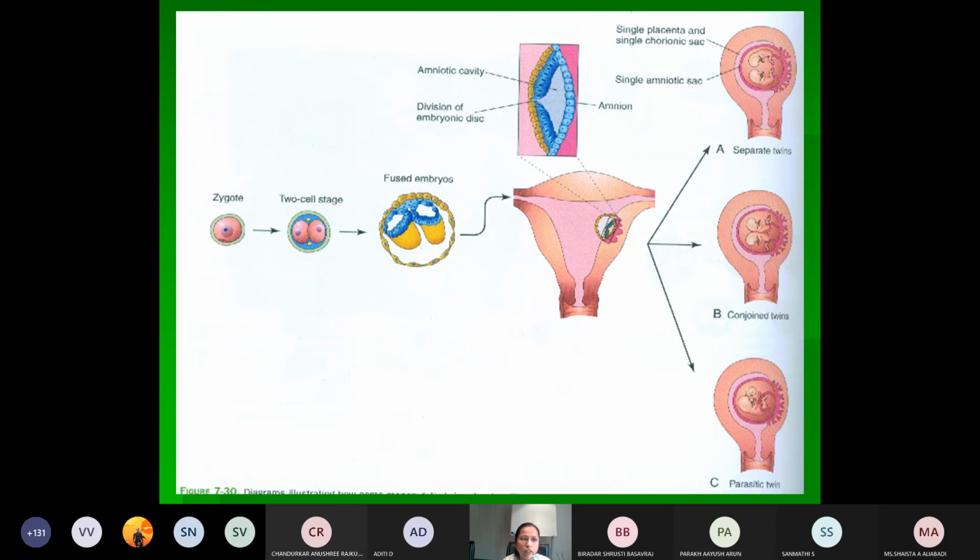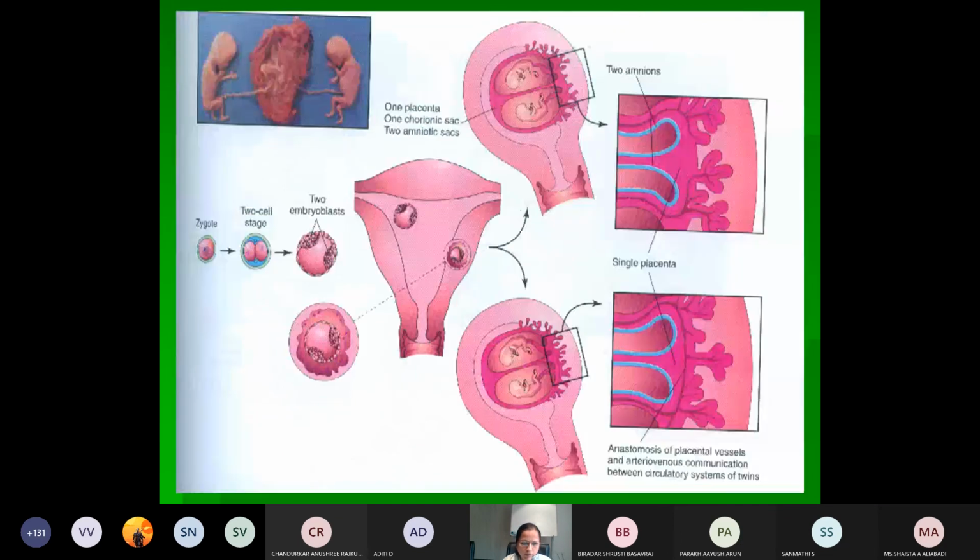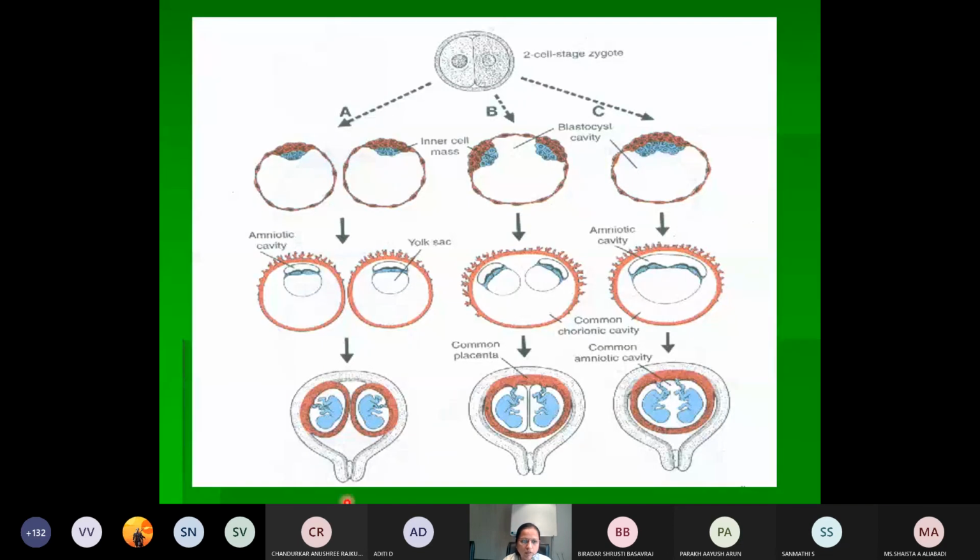Okay, so this is about the twinning. Dizygotic and monozygotic. Monozygotic again three types: monozygotic and dichorionic, then monochorionic biamniotic, then monochorionic and monoamniotic. So these are the different types of the monozygotic twins, and then the dizygotic twins.